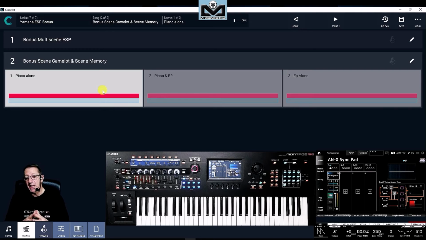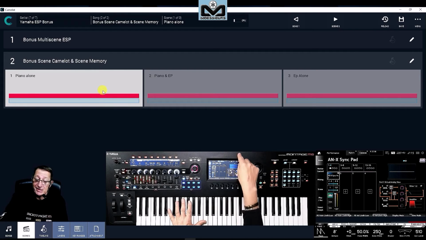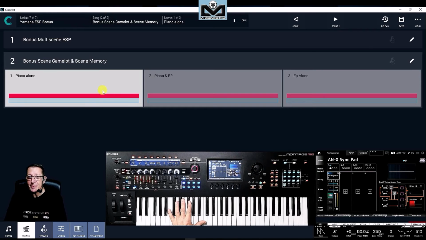And you can say, okay, but to change scene memory, I can do as you show, like that, directly on the buttons. Why do I need Camelot to do that? Because if your hands are very busy, with Camelot Pro, you can connect a FC5 Yamaha foot switch here on the RC enable port. You can assign it as a remote controller in Camelot Pro, and you can change the scene without the hand, with the foot pedal.